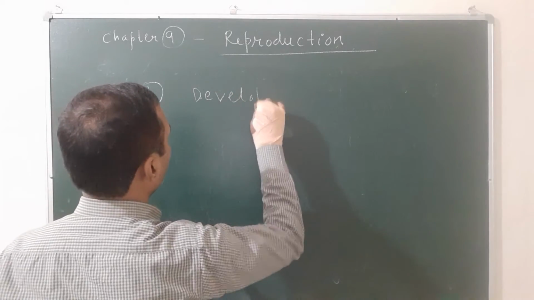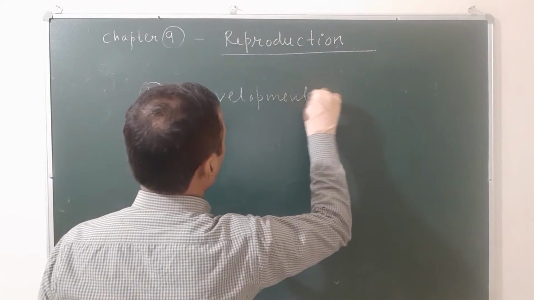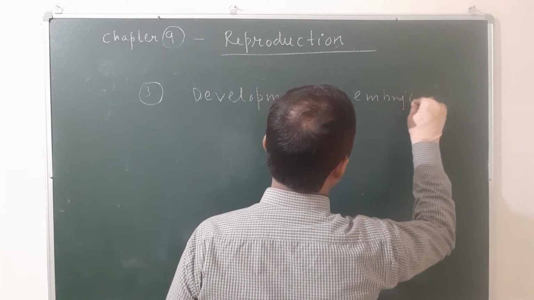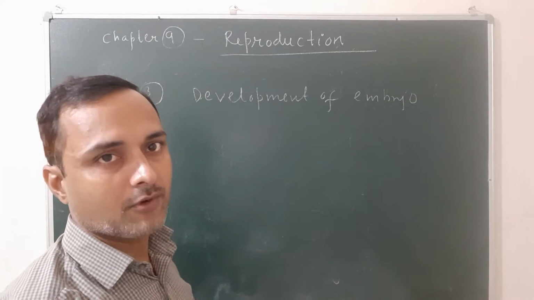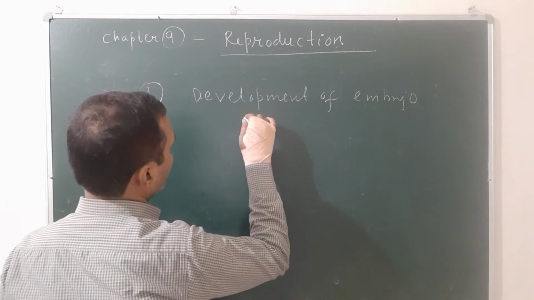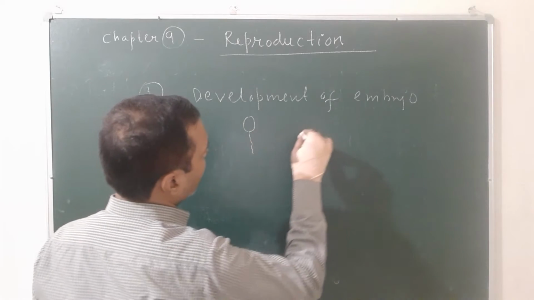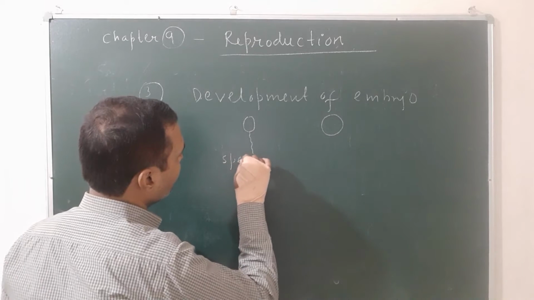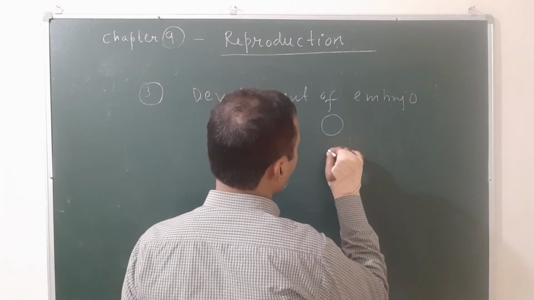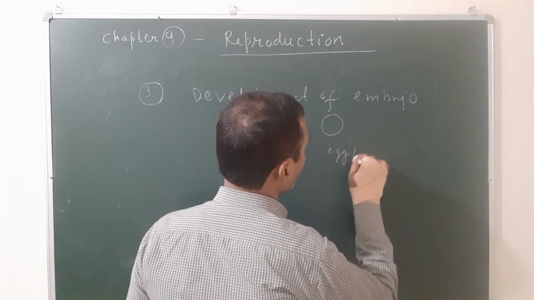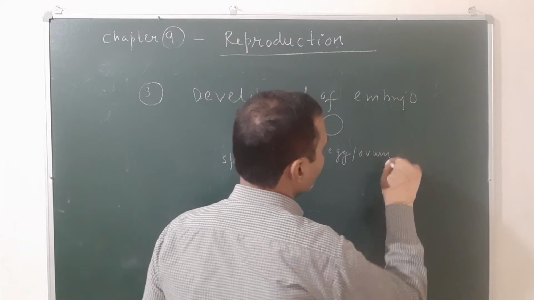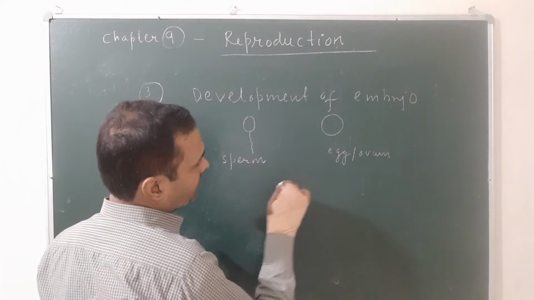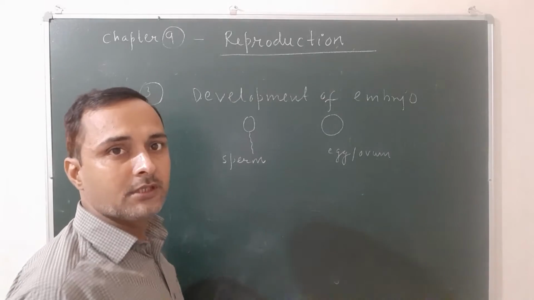Development of embryo. First of all, you have to know what an embryo is and how the embryo is formed. You know, during sexual reproduction the male gamete is known as sperm, and the female gamete is known as egg or ovum. So how is an embryo formed, and what is an embryo? The male gamete is known as sperm, the female gamete is known as egg. It is already explained during fertilization.